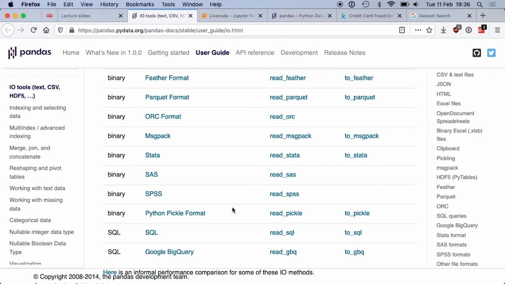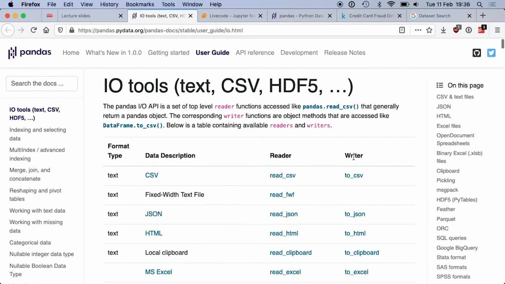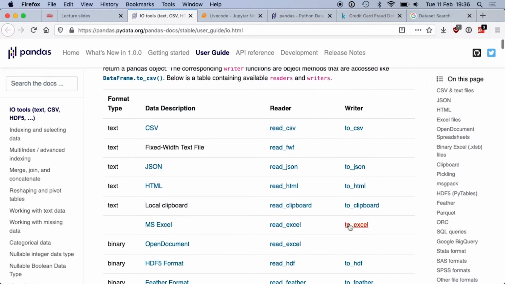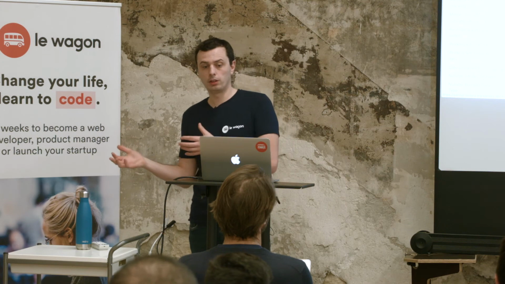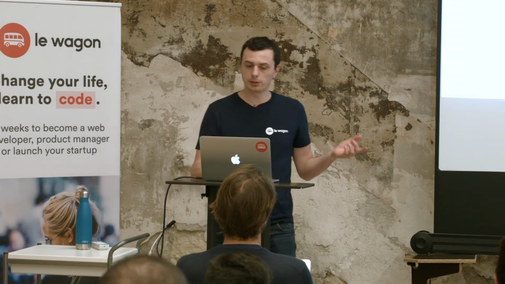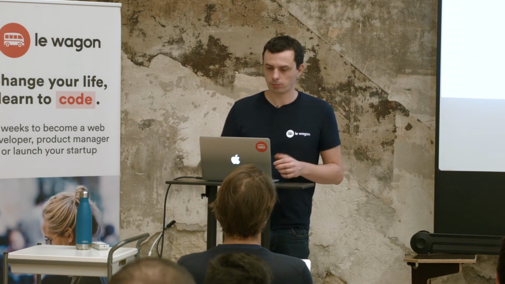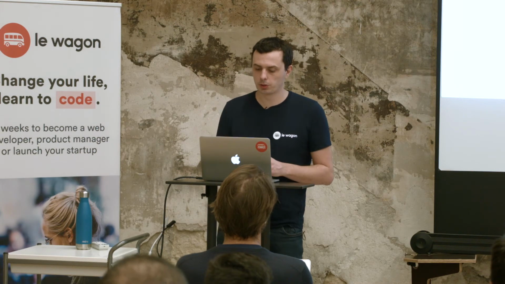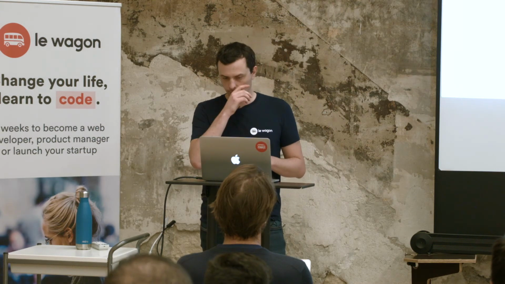That's one way. The other way is to use a writer, meaning that when you have information in Pandas and you want to save it somewhere, you can use to CSV, to JSON, to Excel, etc., to generate files containing the data you've been gathering. So you can do input and output. I/O means input, output. So here we're going to use the read CSV function.